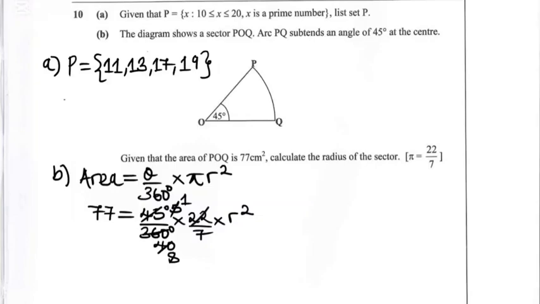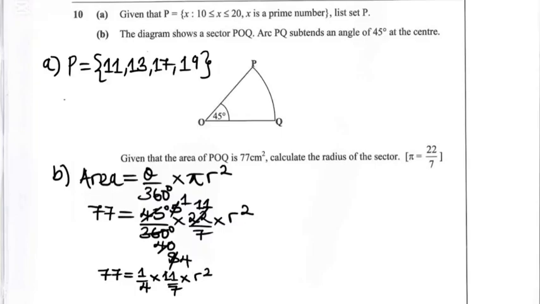So 2 into 22, that gives 11. Then 2 into 8, that gives 4. So the simplified version of this is going to be 77 is equal to 1 over 4 times 11 over 7, then times the r squared.